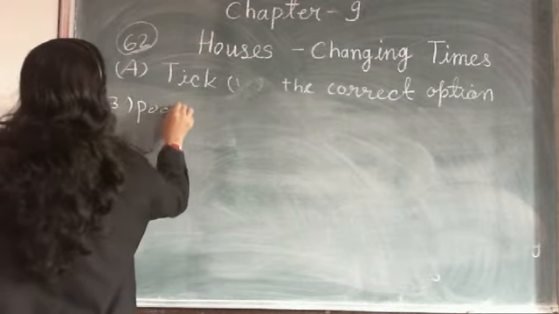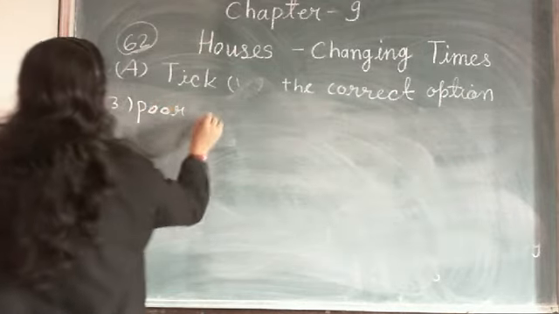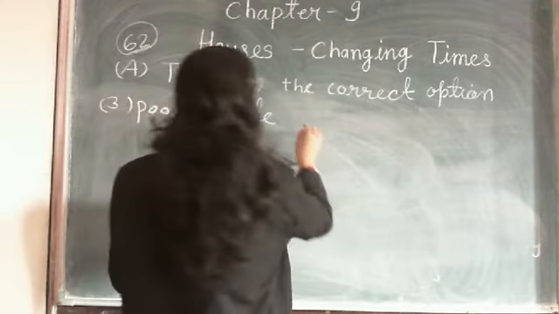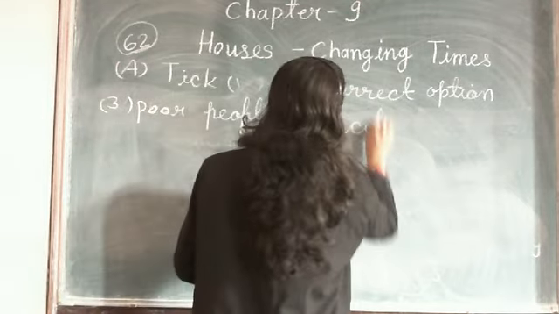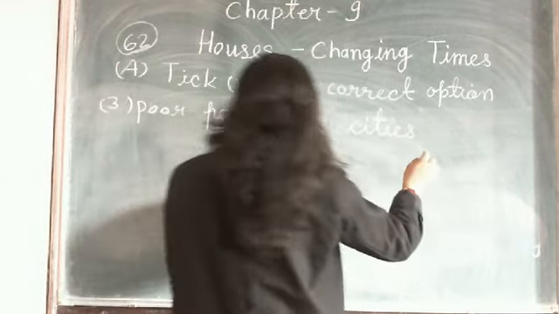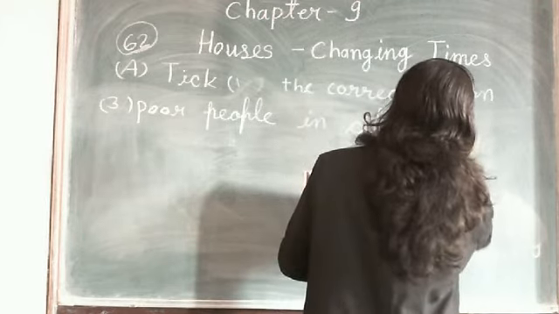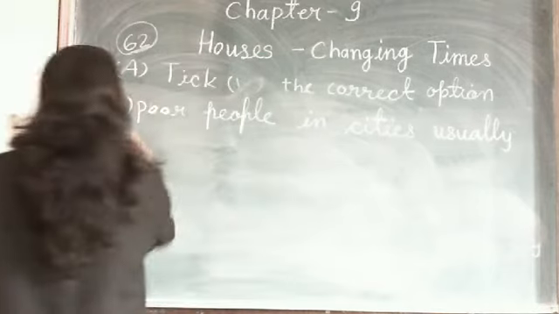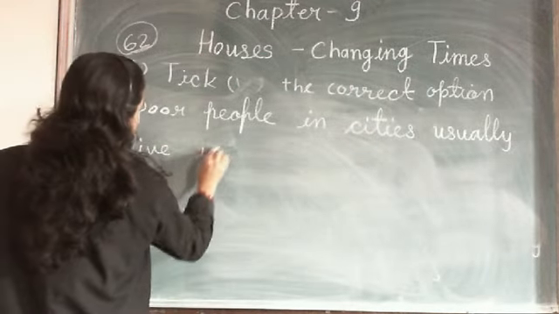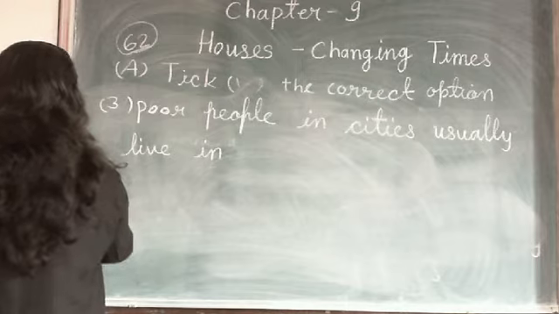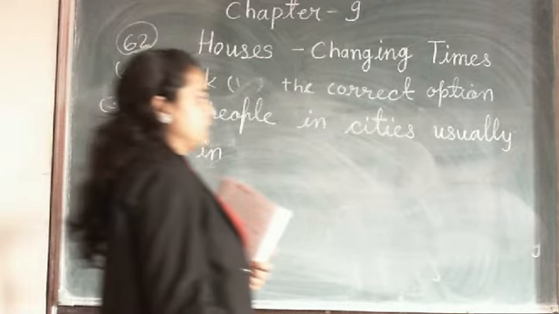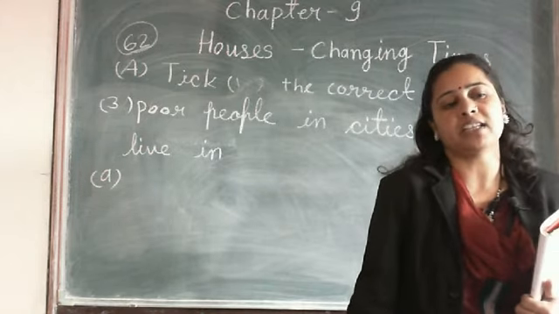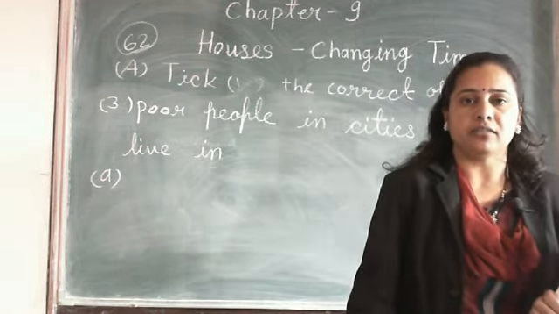Poor people in cities usually live in. Poor people in the cities usually live in, meaning those who do not have proper facilities for their living.